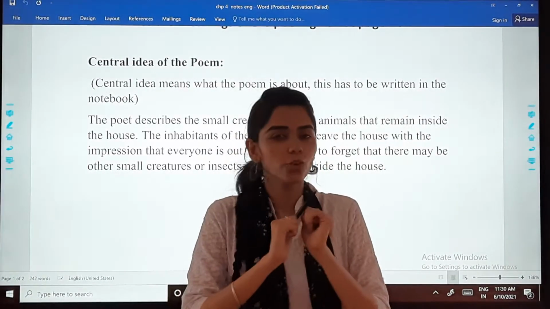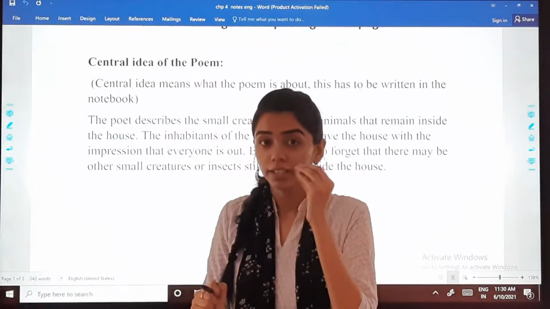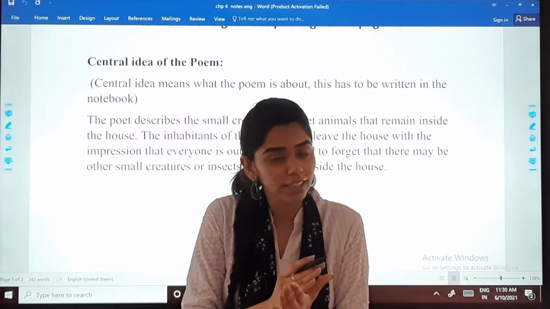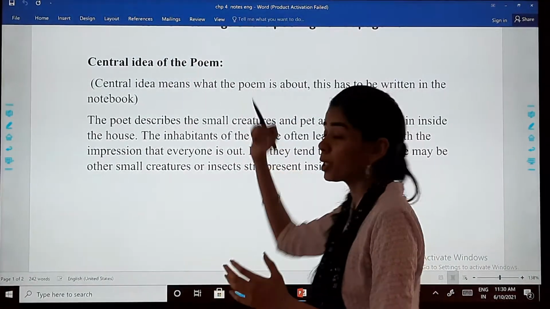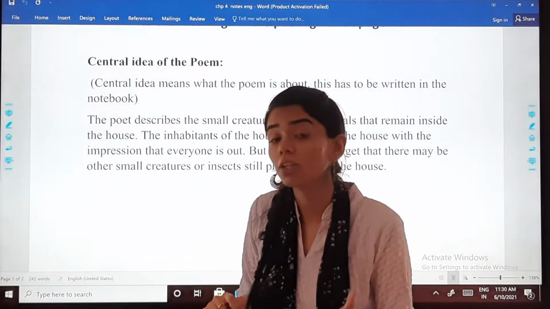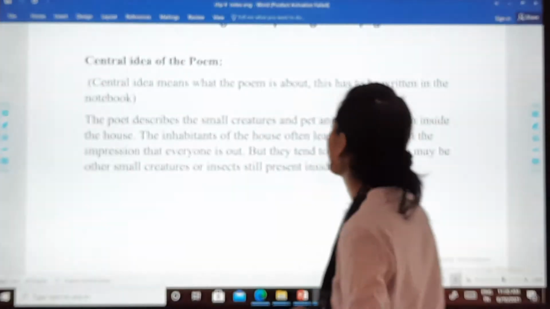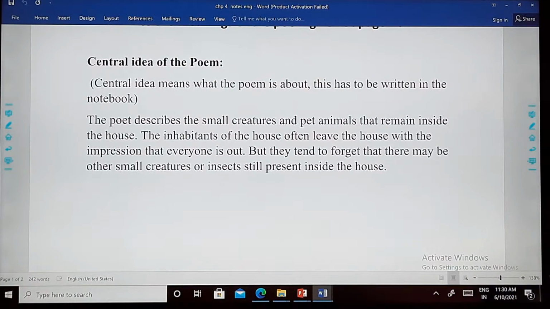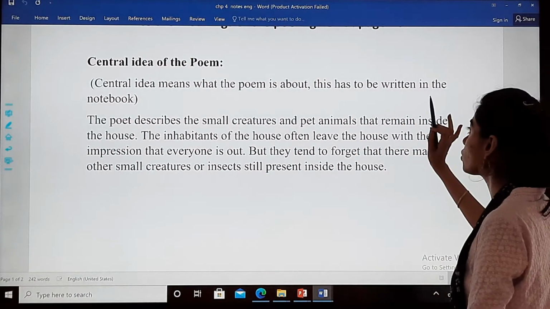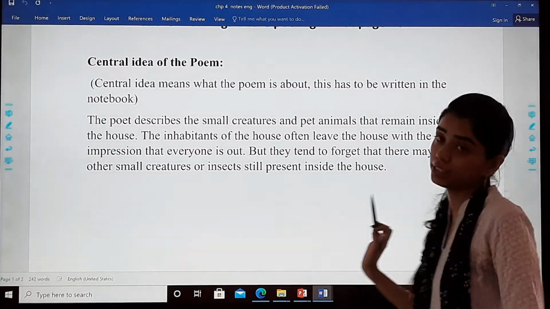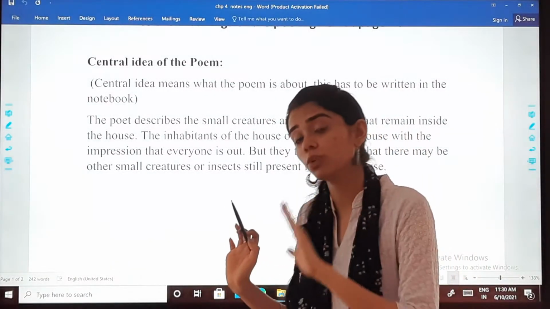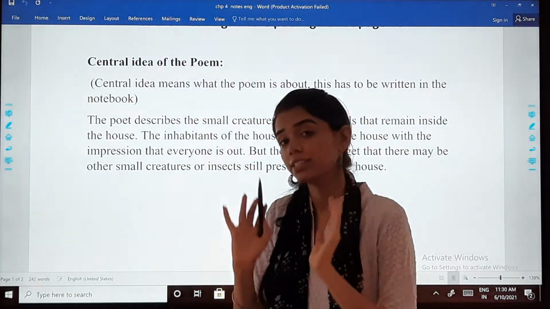In every story or poem, there is some concept. So, central idea means what the poem is about. This has to be written in the notebook, right in the beginning.